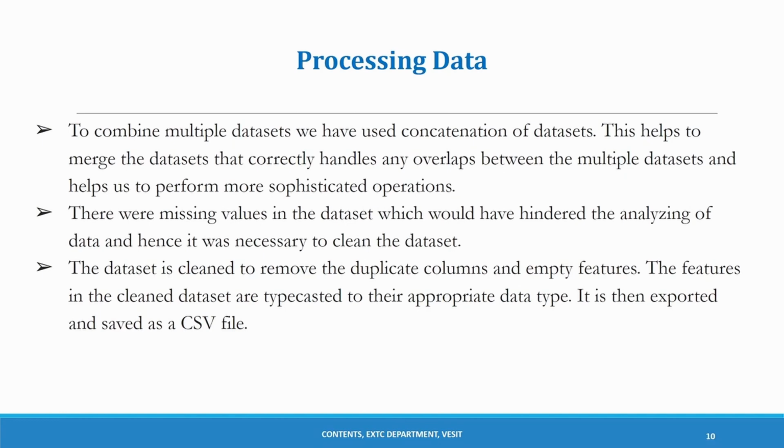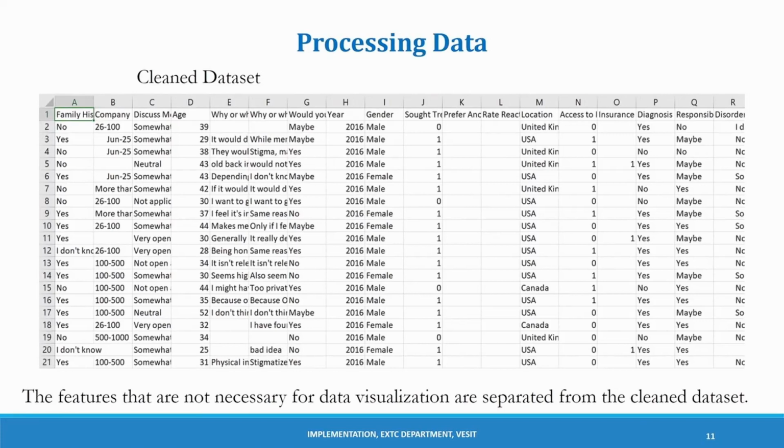Next is the cleansing. There were missing values in the data sets which were hindering the analysis of the data, so it was necessary to be cleaned. For this, we have removed all the duplicate columns and emptied the features. This is then exported and saved as a CSV file. Presented before you is the cleaned dataset. In this, we have removed all the unnecessary features and presented before you a cleaned data.